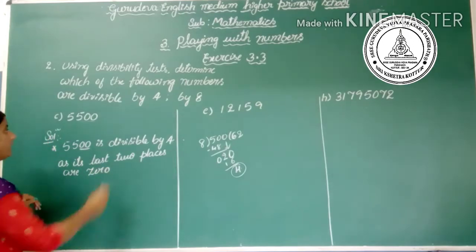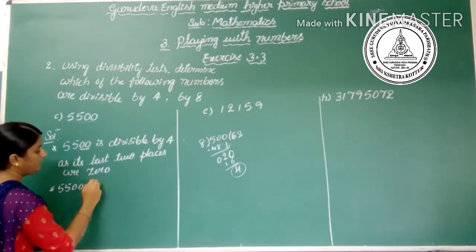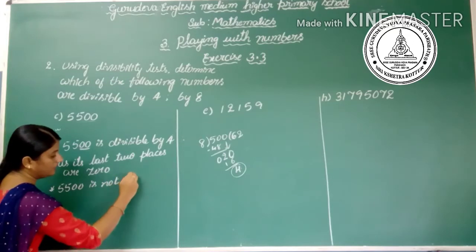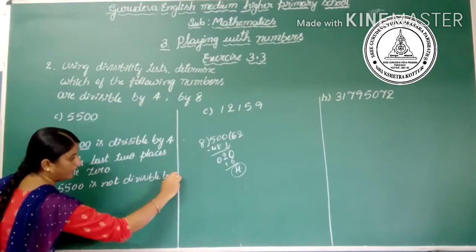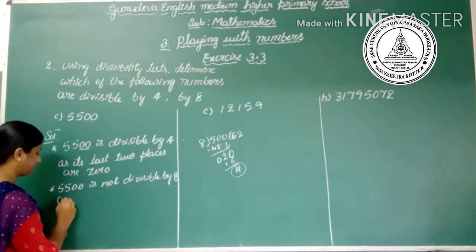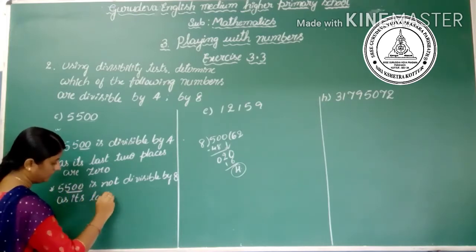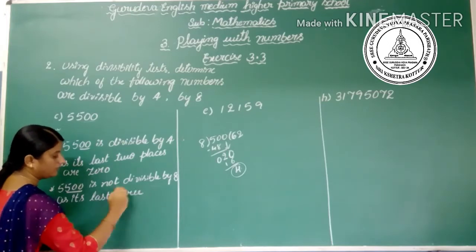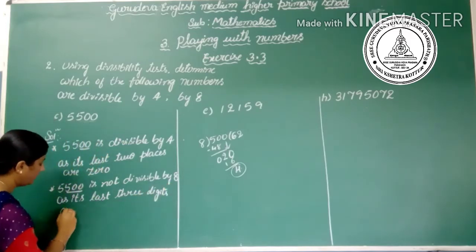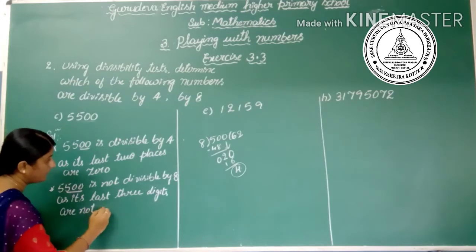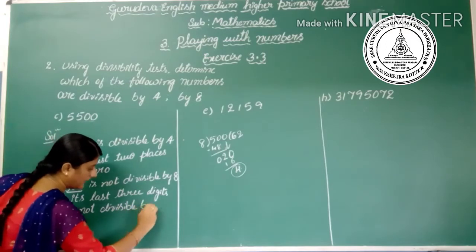Then next, similarly by 8: 5500 is not divisible by 8 as its last 3 digits are not divisible by 8.